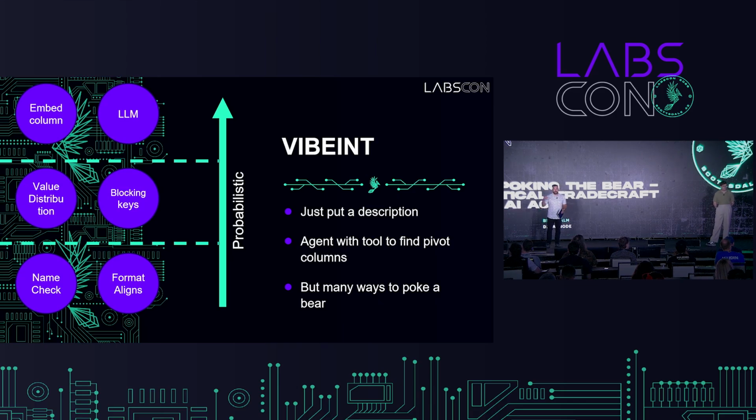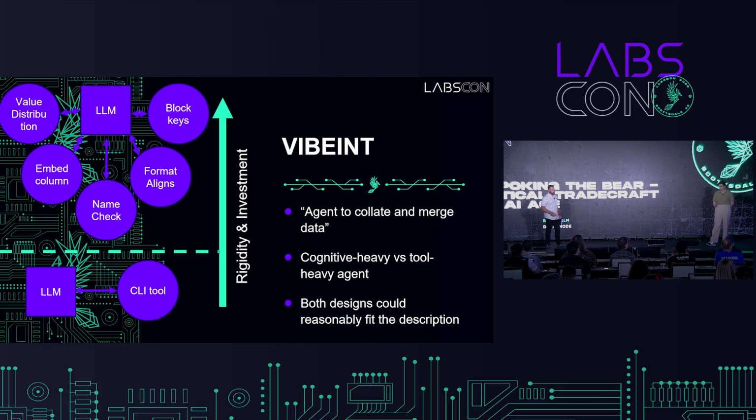And then even the next step into the probabilistic domain would be to do an embed column for some vector permutation or checkup, and then maybe just completely chucking this column into an LLM system and seeing what nuggets fall out of it. So there's varying degrees within just that simple description of the potential transformations that could be taken by the agent. So this is too simple, and we need to do something more.